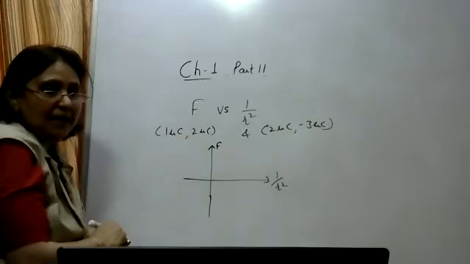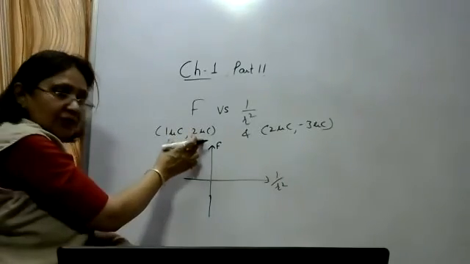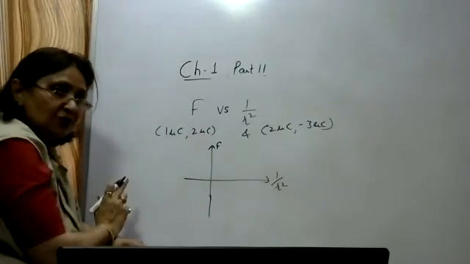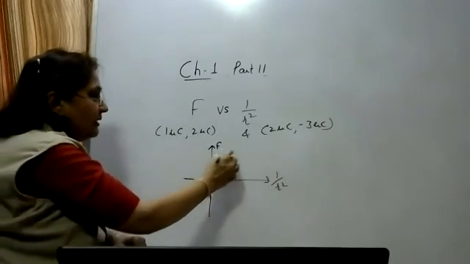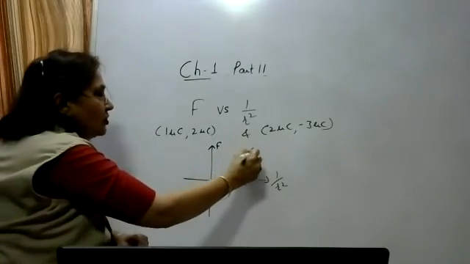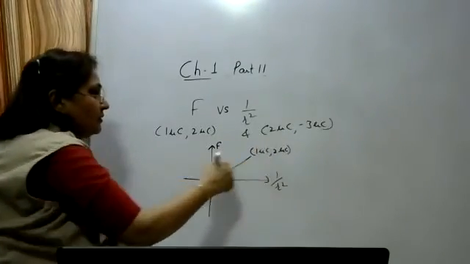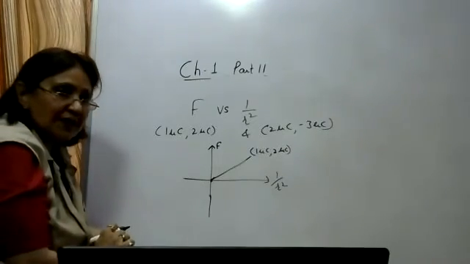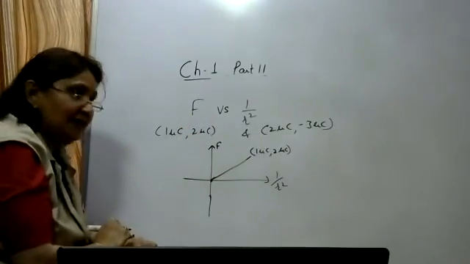For 1 and 2 microcoulomb, force is equal to k q1 q2 upon r square. Q1 and q2 both are positive, so the force will be positive. So how will the graph be? It will be a straight line. This is for 1 microcoulomb and 2 microcoulomb. Force will be positive and it will be a straight line, because we have to plot the graph between force and 1 by r square.